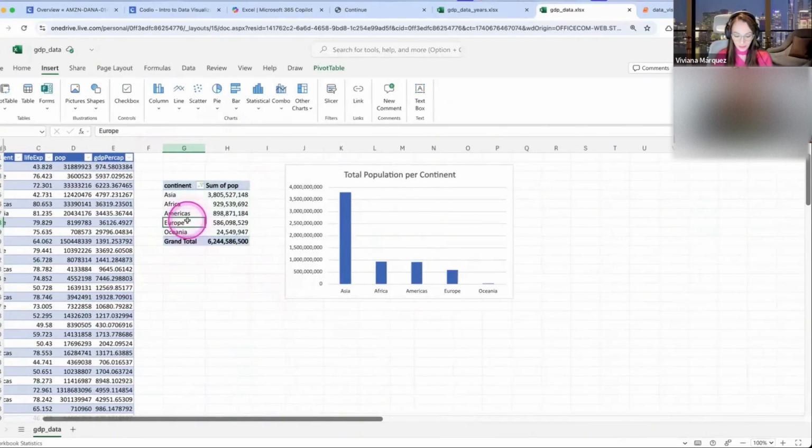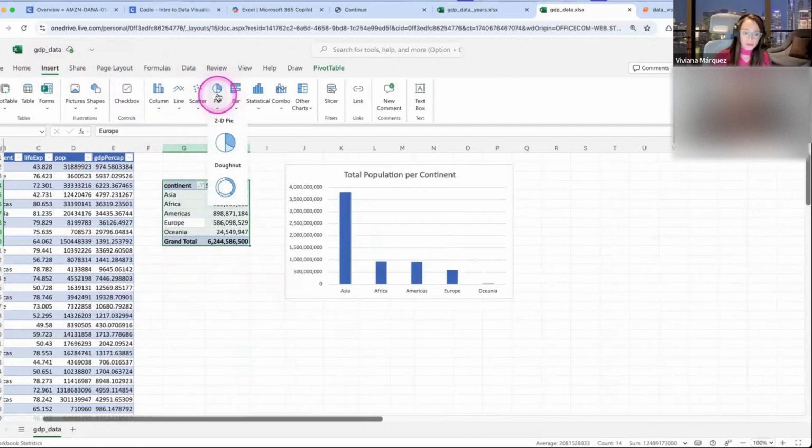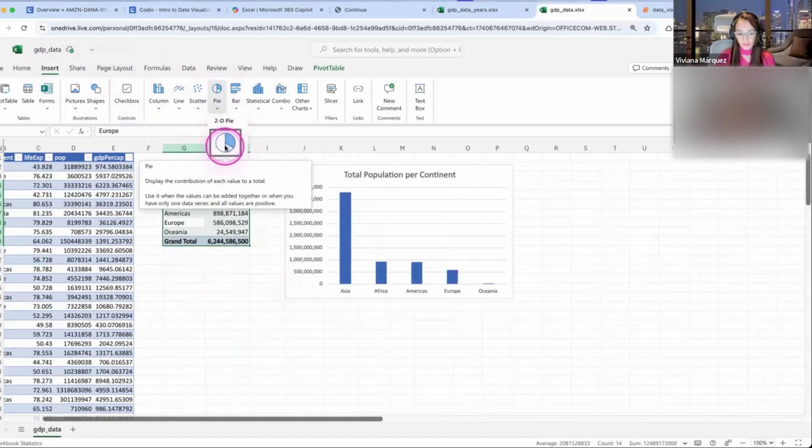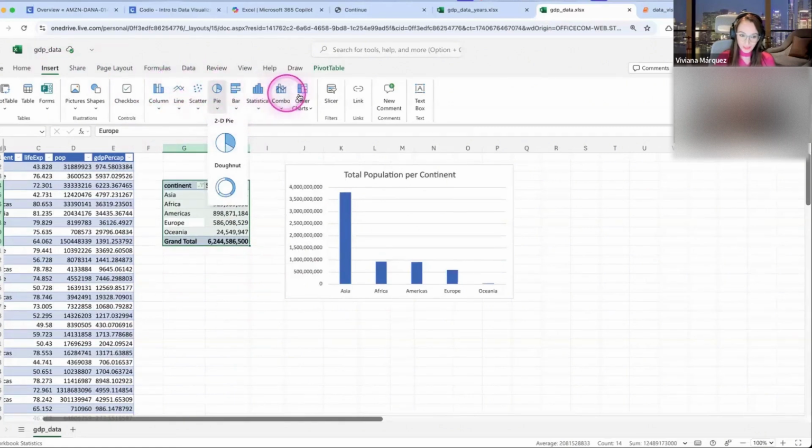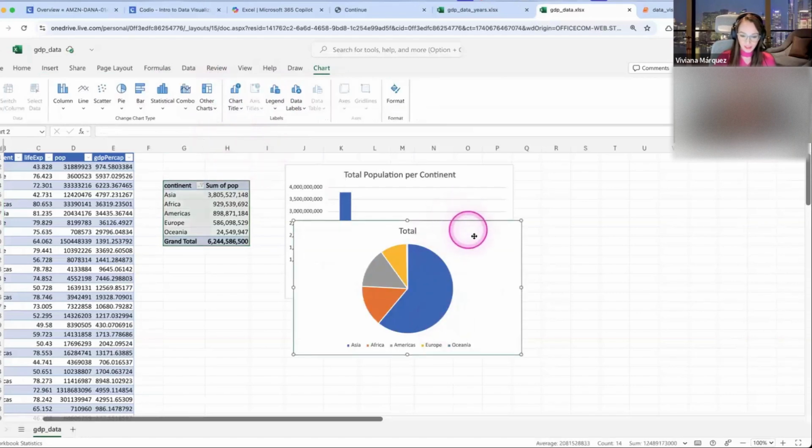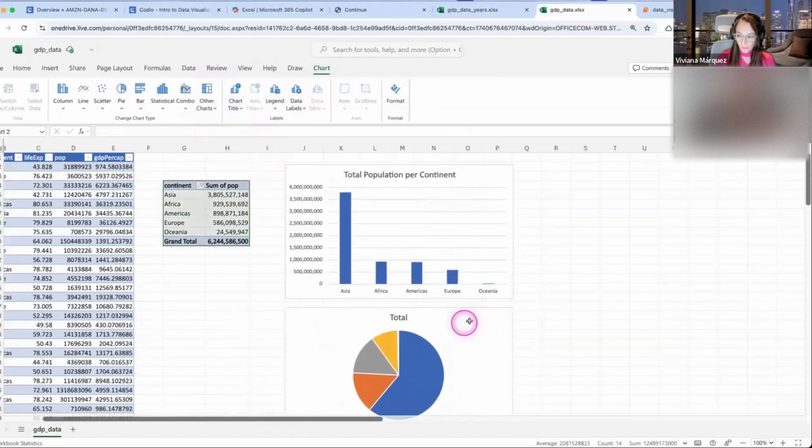So again, I selected all my data. I clicked on insert, and here I have my pie chart. So I click on it, and you have two options. You have the 2D pie, and you have the donut option. We're going to go with the 2D pie, but feel free to explore the other ones after the lecture. If I were you, I would click through all the buttons to see what each one of them does. But in this case, the pie chart. And we have our pie chart. So that was fairly easy.